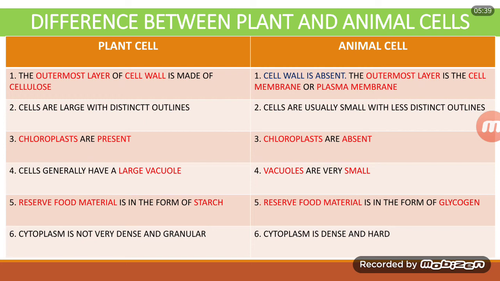In case of plant cell, the cytoplasm is not very dense and granular, whereas in case of animal cell, the cytoplasm is dense and hard.